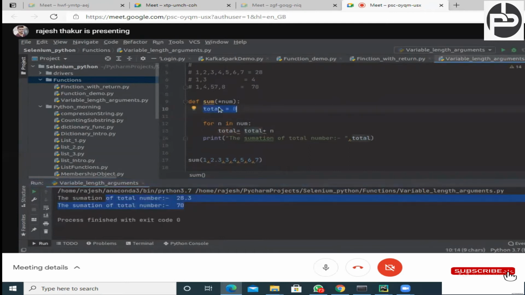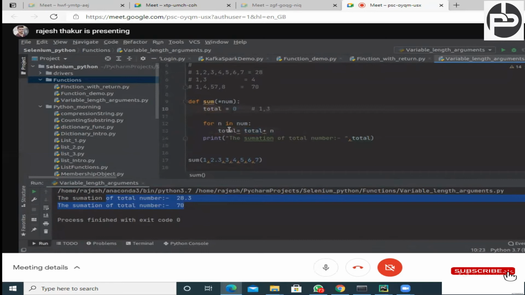Total we are keeping, see, initially the total should be 0. Whenever something will come, then total will be 0, and one by one we are adding in the total. First time 1 will come, so what is the total value? 0 plus first value 1. 0 plus 1 will be what? 1. So new value of total will be 1. Second time 2 came, the total value is 1 now, 1 plus 2 is what? 3.